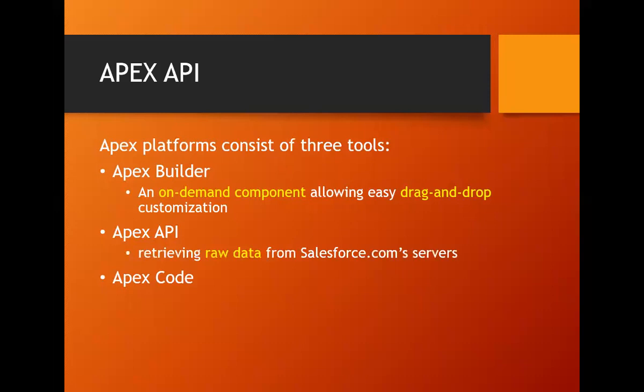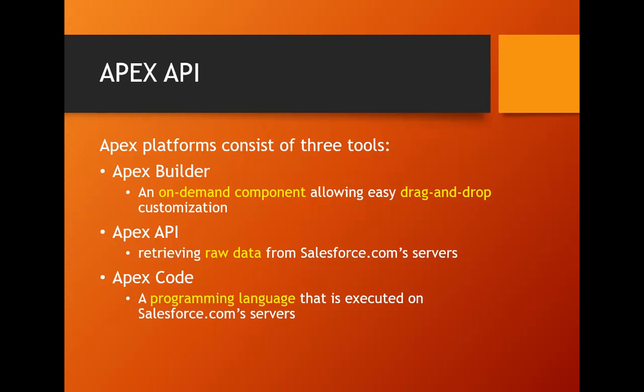And then the API itself behaves as a communication channel between the client and the servers. In order to perform these interactions, they need to write certain code. That code we call Apex code, a programming language that can be executed on its own servers. We can't run this Apex code locally on any machine. It has to be executed on its servers only, because it is completely owned by the Salesforce.com team itself.